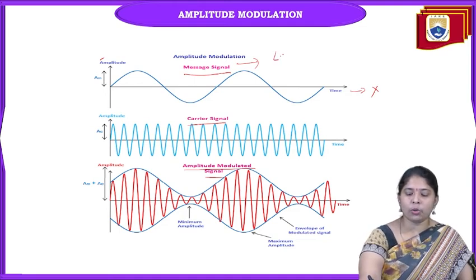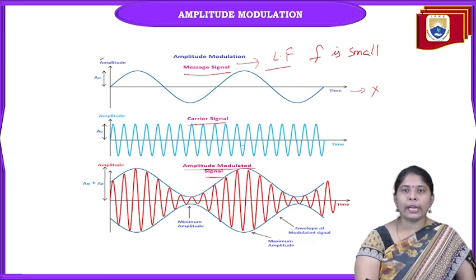It is low frequency. So when showing the message and carrier, we have to discriminate that one is a low frequency signal and the other is a high frequency signal.